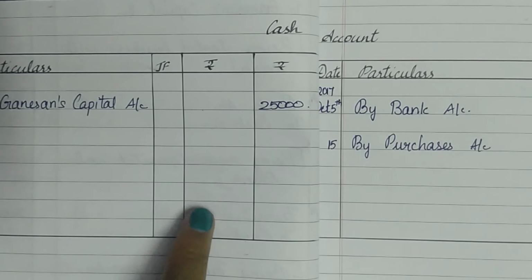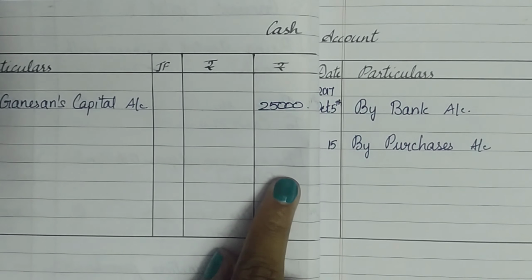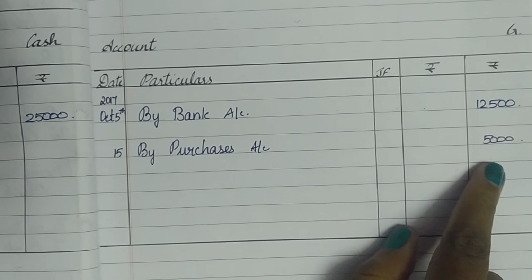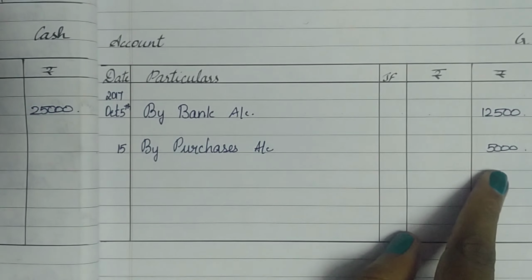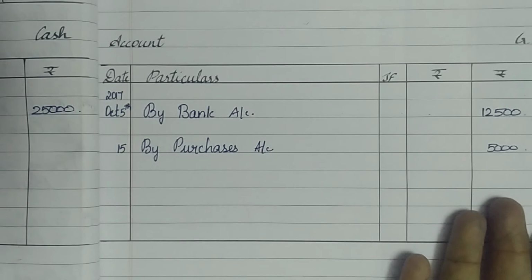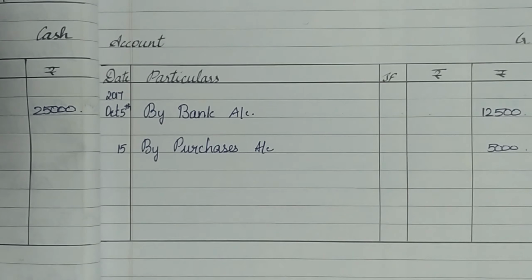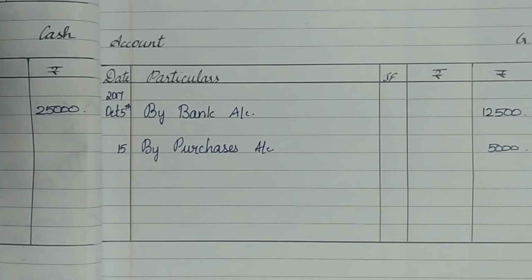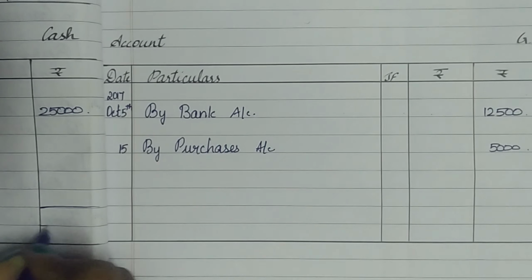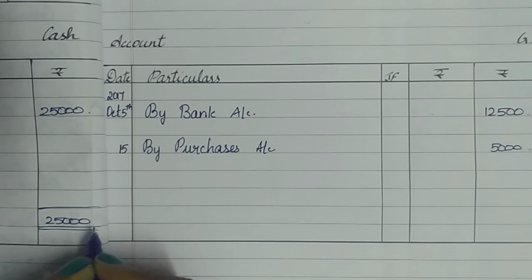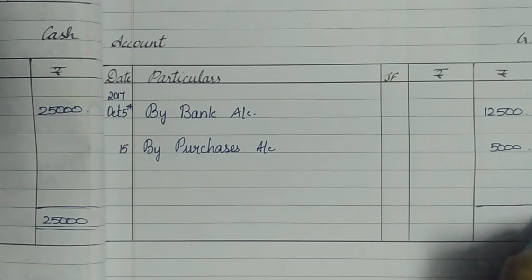So back to the cash account. Here on my debit side, I have 25,000 only as my balance. And on the credit side, I have 17,500. So the least side is the credit side and the greatest value is on the debit side. So I'm going to take the greatest value 25,000 and write it as a grand total in both my debit and my credit side on the same line.